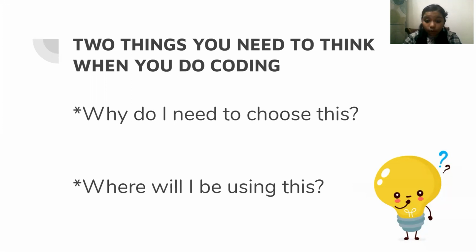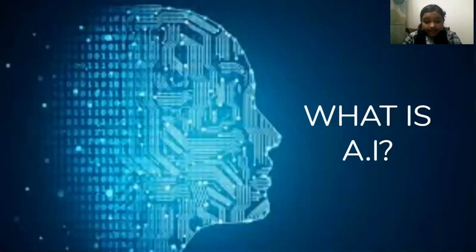So as I said before, coding is the process of creating instructions for the computers. If you have noticed, when we program robots, they have a certain type of intelligence to do things. And this is called AI or artificial intelligence. So what is AI? Artificial intelligence refers to the simulation of human intelligence in machines that are programmed to think like humans and mimic their actions. So from this, we can conclude that AI is nothing but making the machine work.